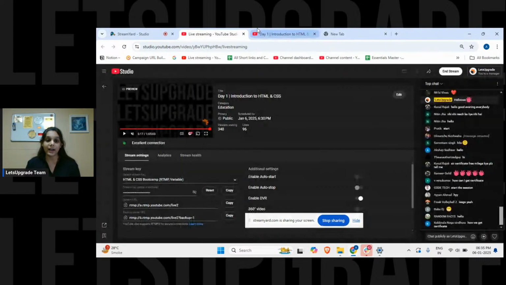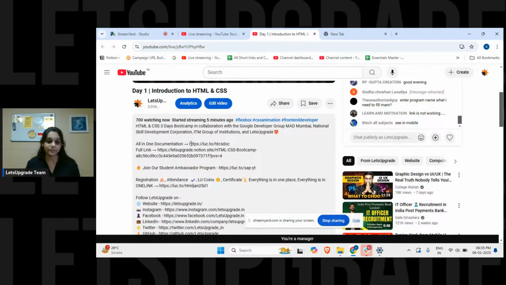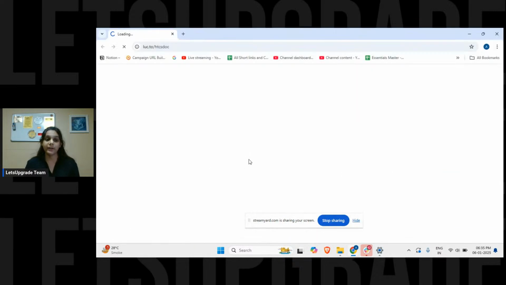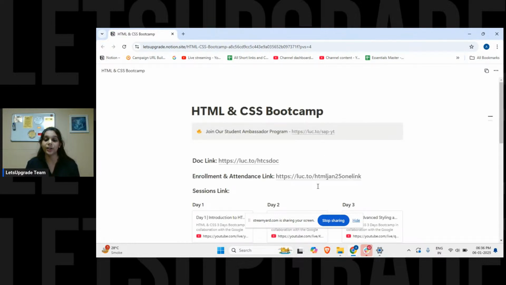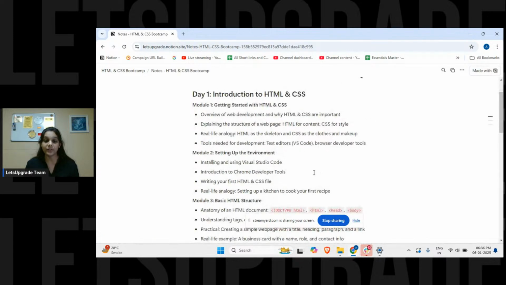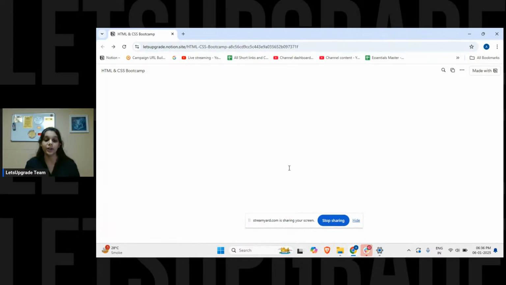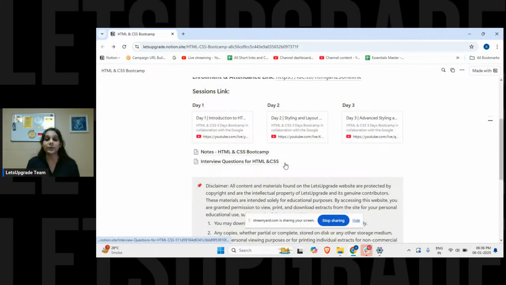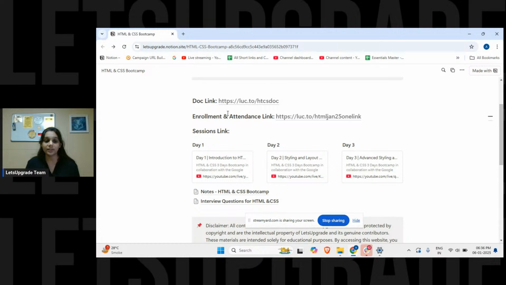And also, we have this all-in-one documentation where we have stored all the notes and links for you. You can go to that documentation, get the notes and refer to them. It will help you in your future, and in your exam times as well. It also includes what we are going to learn in this 3 days of bootcamp. If you want to know what we are learning today and in the next 2 days, you can refer to this doc. Here are the session links, and this is the attendance enrollment link. You can also mark your attendance with this link.